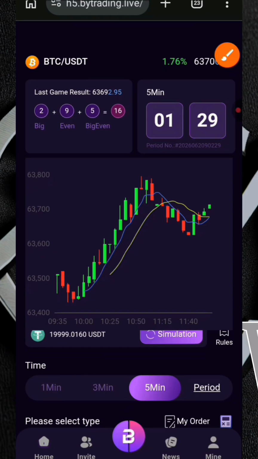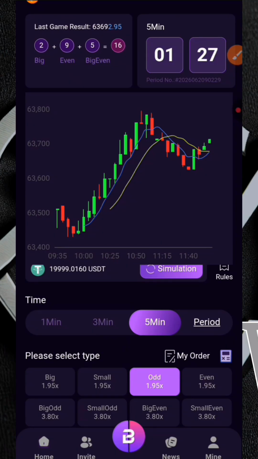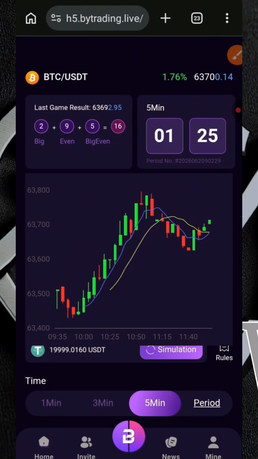So it's very simple, as you just saw it, just as simple as this, guys. So right now, let's just allow the countdown to get to 0. So basically what you do right here on this platform is that you predict, and that is how you basically trade on BYTrading. If your prediction is correct, then you get to win some extra cash, but if your prediction is wrong, you get to lose.